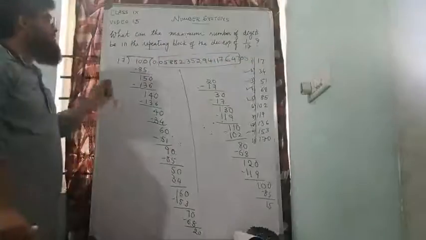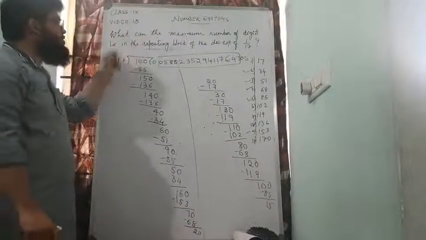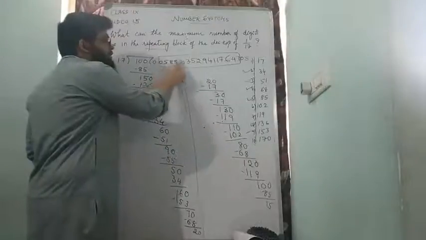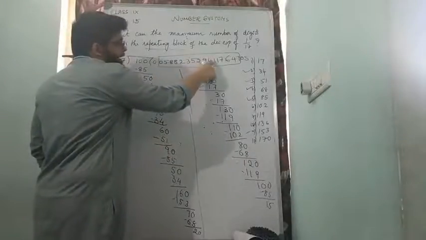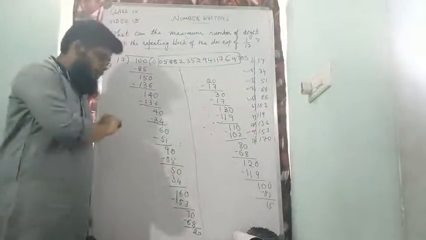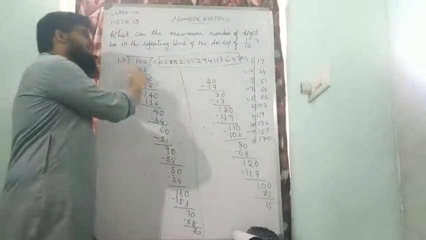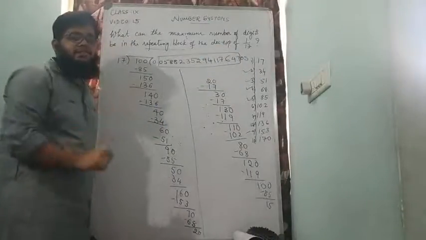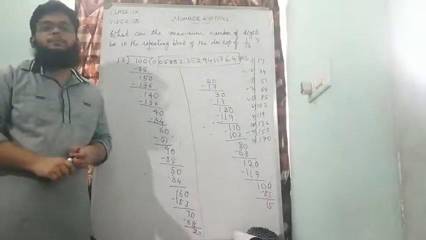So the answer to the question, how many digits are there in the repeating block, is: there are 16 digits in the repeating block. At the end you should write the repeating block and write that there are 16 digits in it. I hope you have understood this problem.